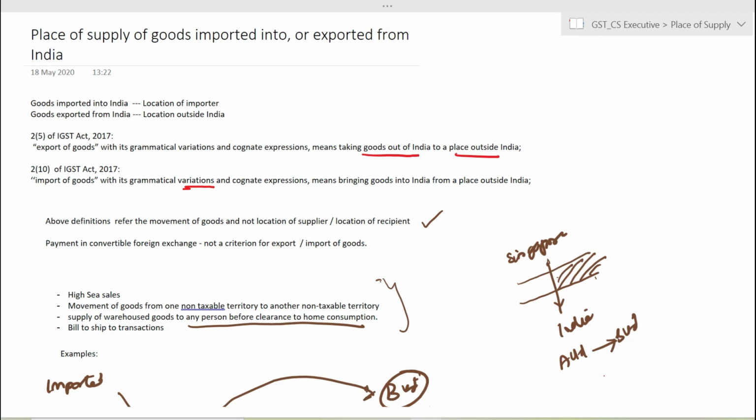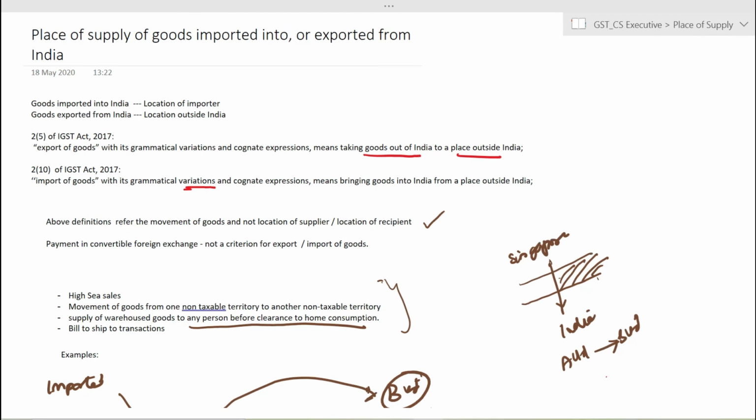But now, when it comes to import or export, the person to whom the goods are shipped to will gain prominence. So if the goods are being shipped to a place outside India, only then it will amount to an export. Even in case of an import transaction, only when the goods are shipped to a place inside India, it will be treated as an import transaction. So in all bill to ship to transactions, the place where the goods are shipped to gains prominence in case of section 11.